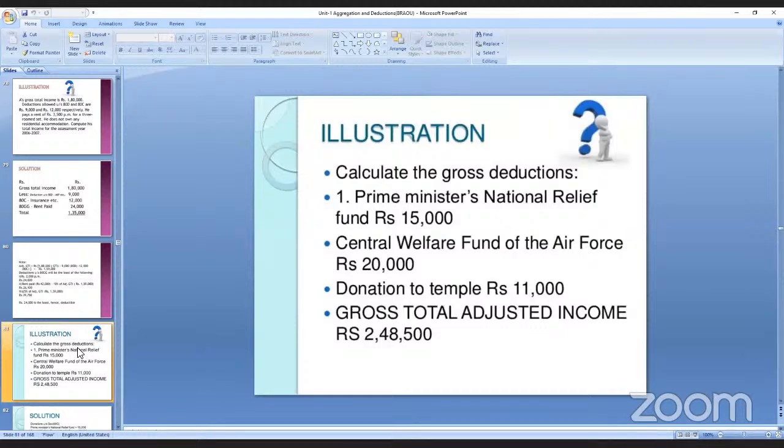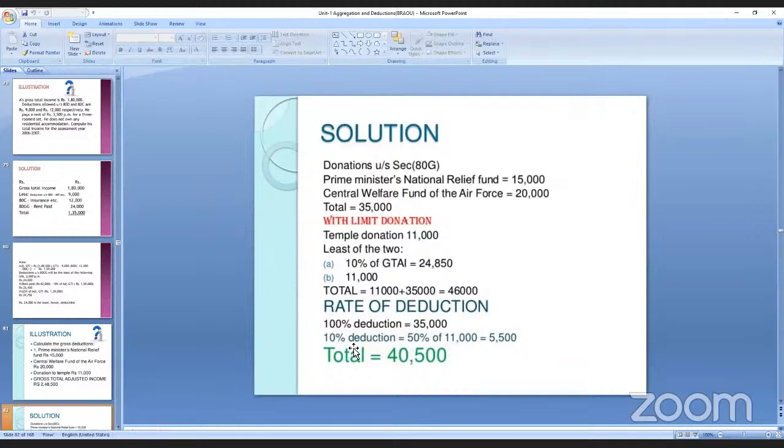See here, one is an illustration problem. Calculate the gross deductions. What are the gross deductions? First one is the Prime Minister's National Relief Fund, it is 15,000. And the Central Welfare Fund of the Air Force, rupees 20,000. Donation to the temple is 11,000. Gross total adjusted income is rupees 2,48,500. Now we'll see the solution.